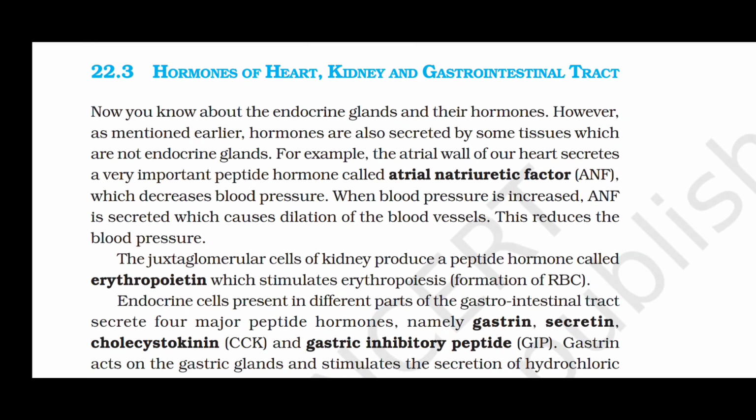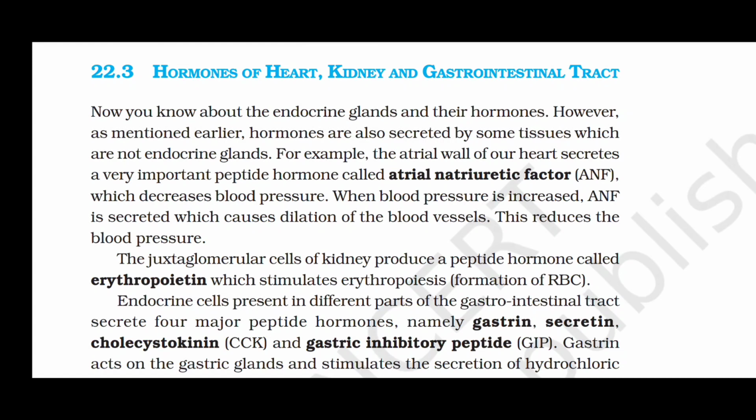Hormones of heart, kidney, and gastrointestinal tract. Now you know about the endocrine glands and their hormones. However, as mentioned earlier, hormones are also secreted by some tissues which are not endocrine glands. For example, the atrial wall of our heart secretes a very important peptide hormone called atrial natriuretic factor, ANF, which decreases blood pressure. When blood pressure is increased, ANF is secreted, which causes dilation of blood vessels. This reduces the blood pressure.